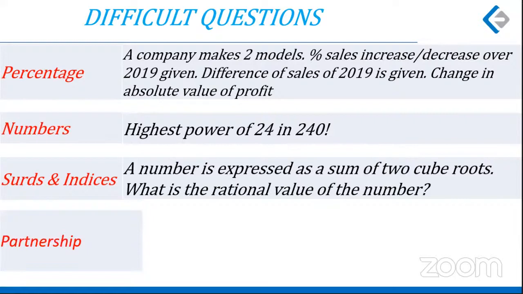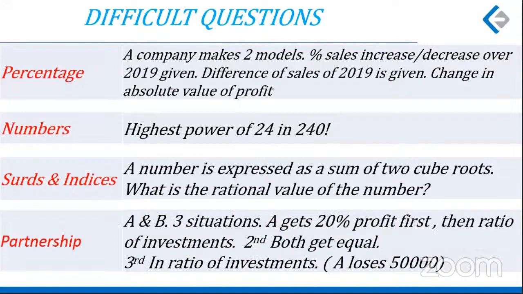Partnership had a little lengthy and difficult question. Three situations for partnership are given. Two people A and B enter into a partnership. A is supposed to manage and get 20% of the profit first. From the total profit, 20% goes to A, and then the rest of the 80% is divided in the ratio of the investments. That is the given situation.